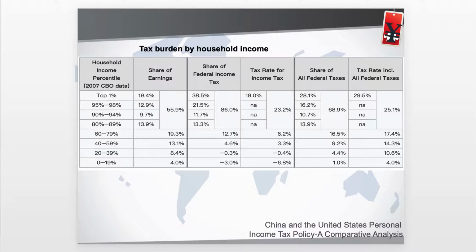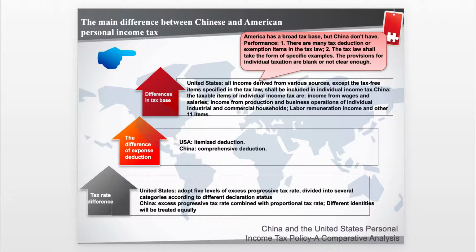Okay, this part gives us some basic information on the personal income tax of China and the United States. Let's go to the second part. Can you tell me what are the main differences between China and the American personal income tax? There are three differences: in tax base, in expense deduction, and in tax rate.